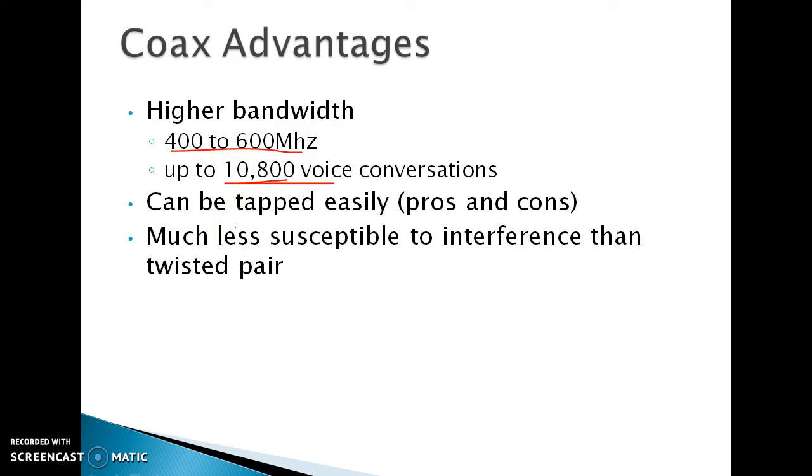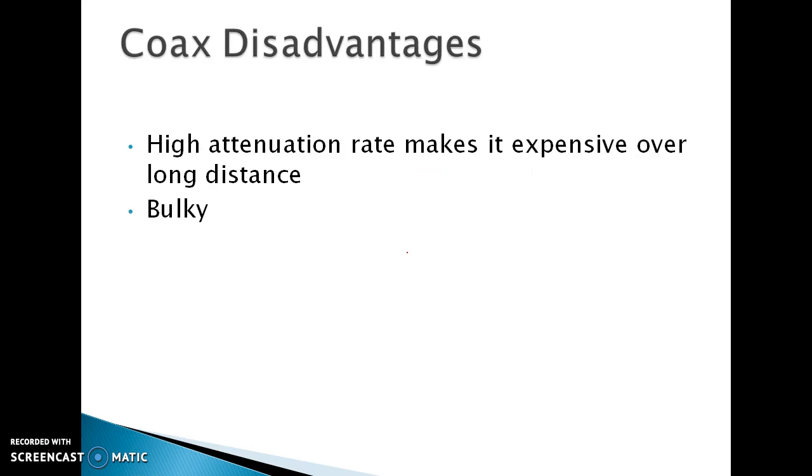Again, these have pros and cons. They can be trapped by noise signals and other interference, but they are much less susceptible to interference than the twisted wire pair. Twisted wire pair is more susceptible to interference and noise, but coaxial cable much less so. But they are bulky in size, so there is a problem to carry them, and they have a higher attenuation rate, which makes them expensive over long distances.